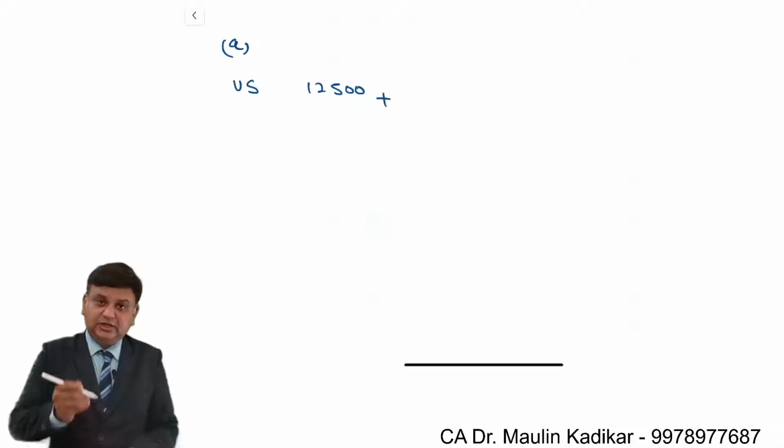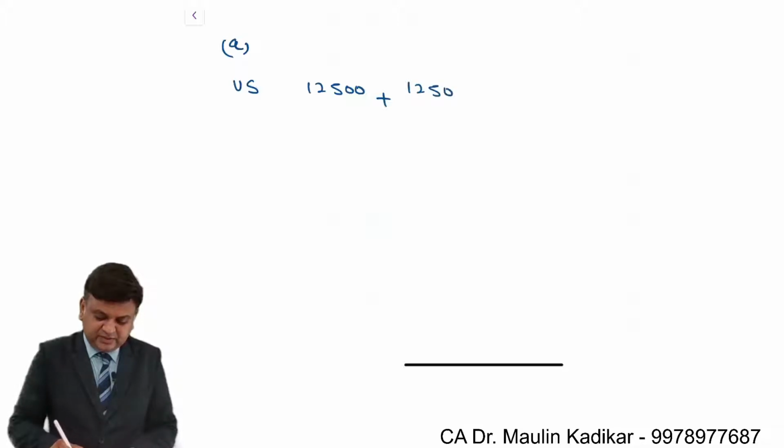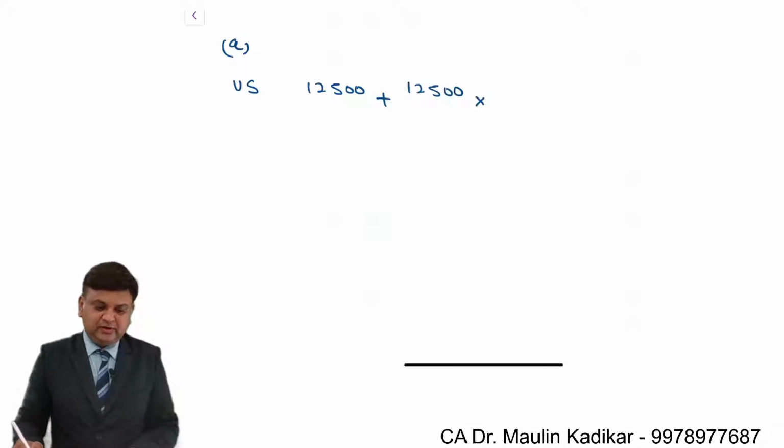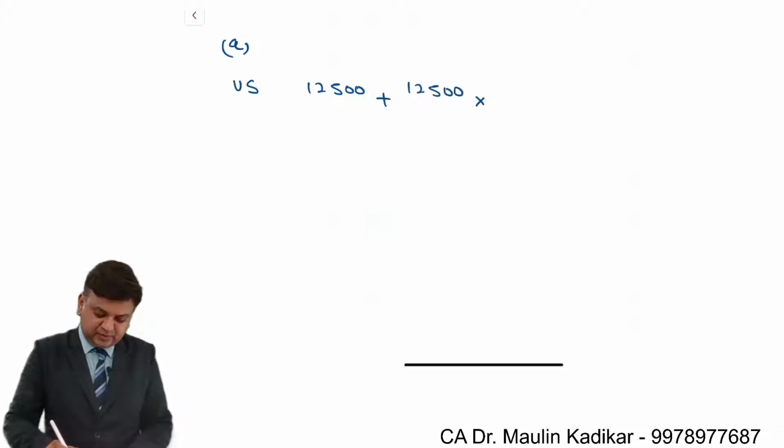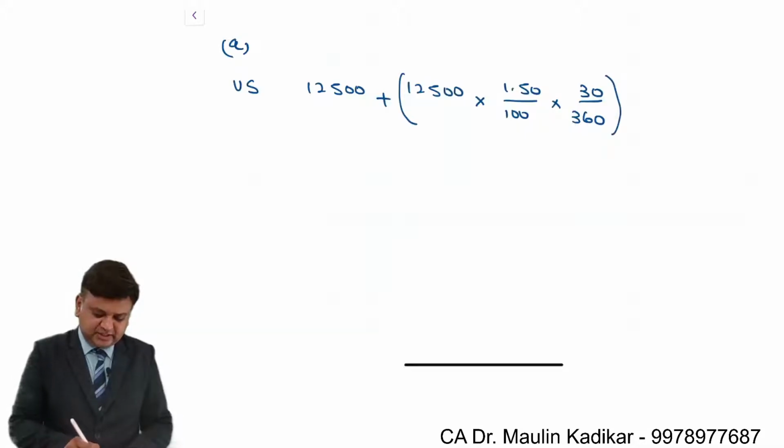It is invested in the dollar currency itself. Dear students, when you invest in the dollar currency, you will get lower rate of interest, that is 1.5%, and you will get interest for 30 days. So this is the maturity amount of the deposit that you will get in dollar currency.